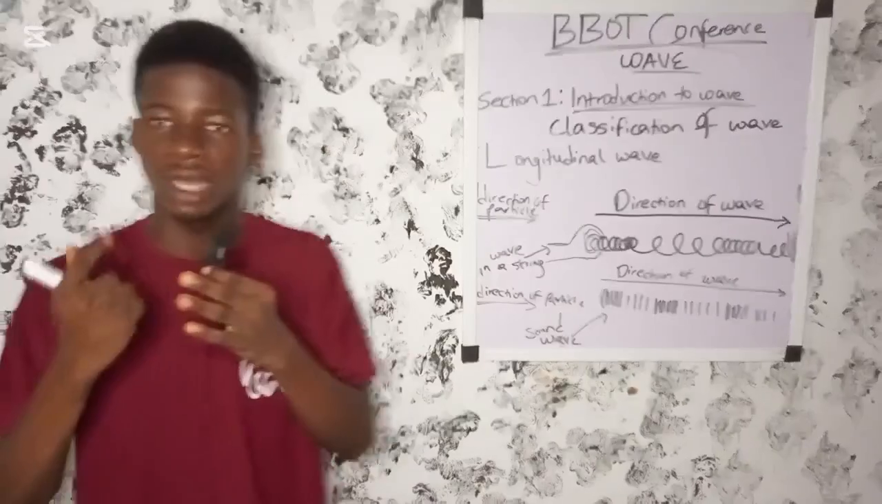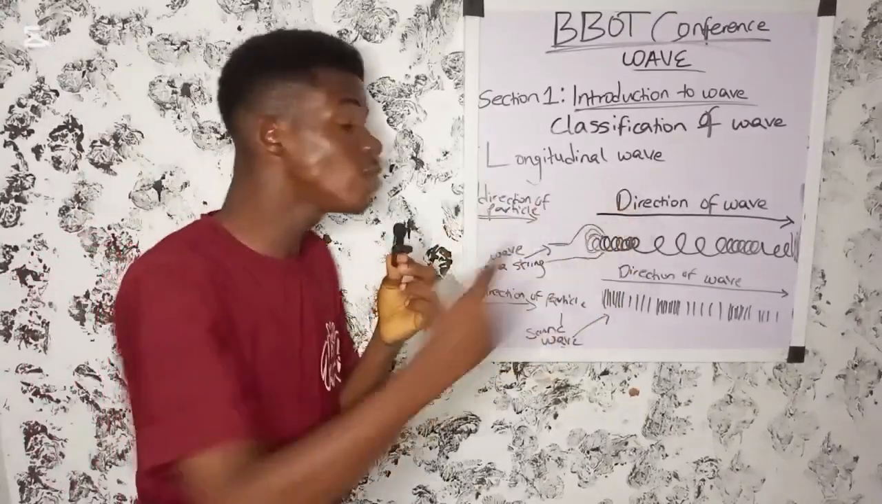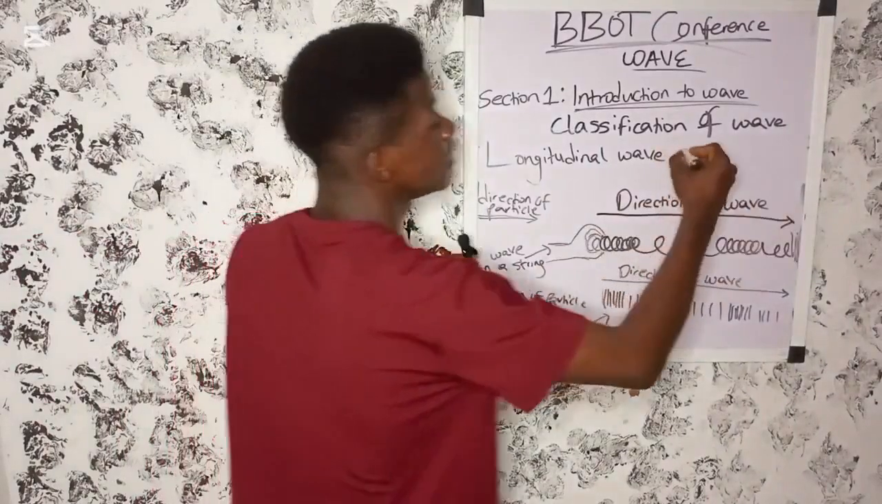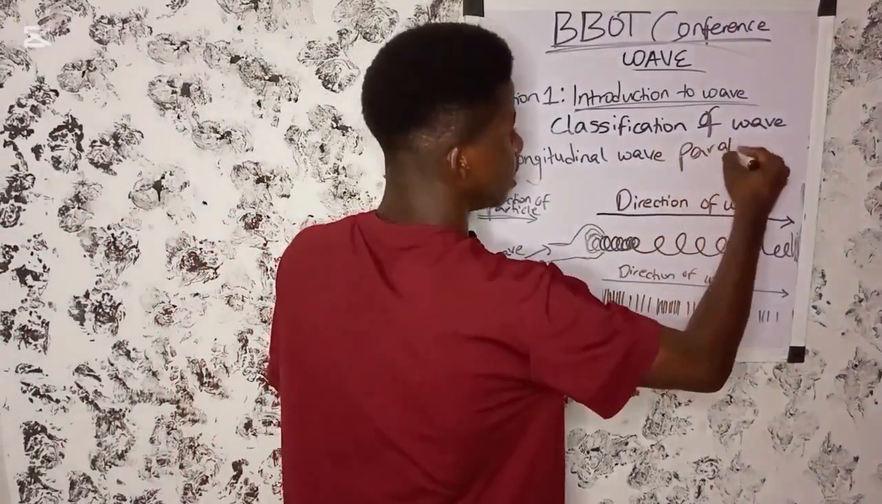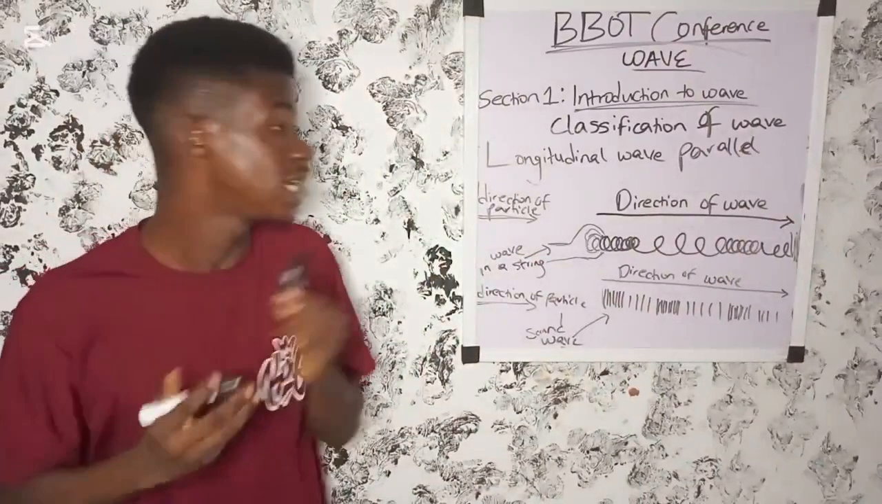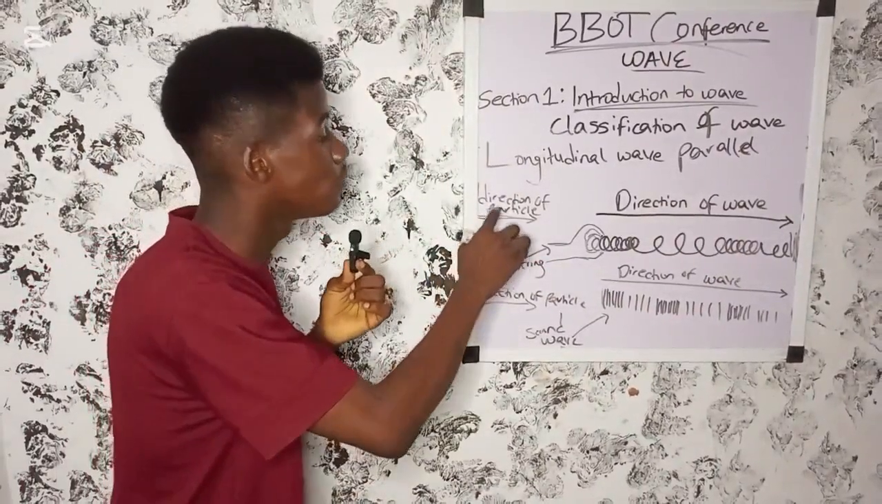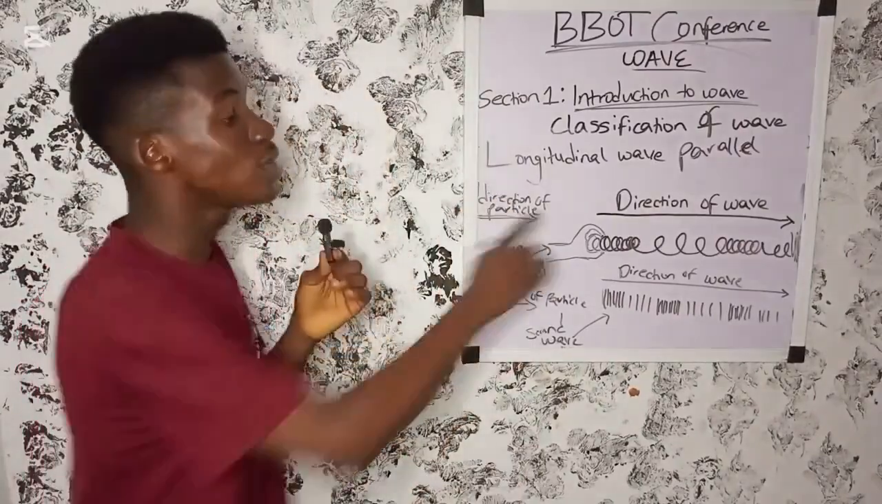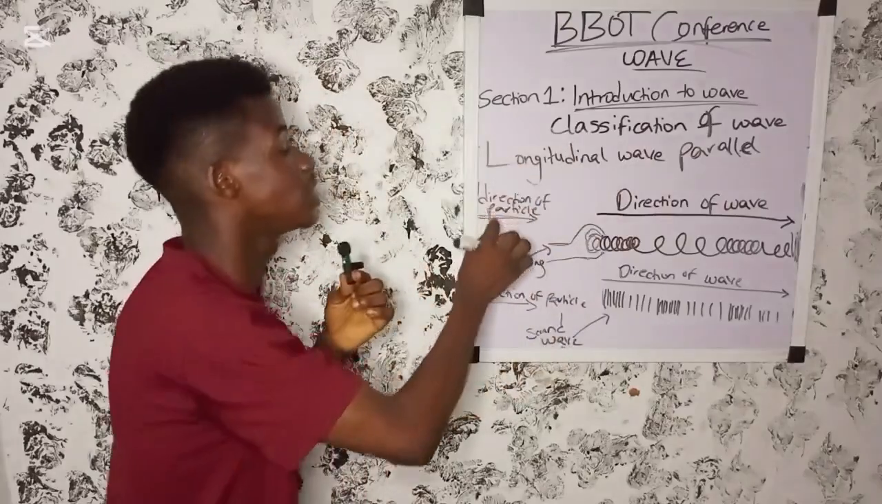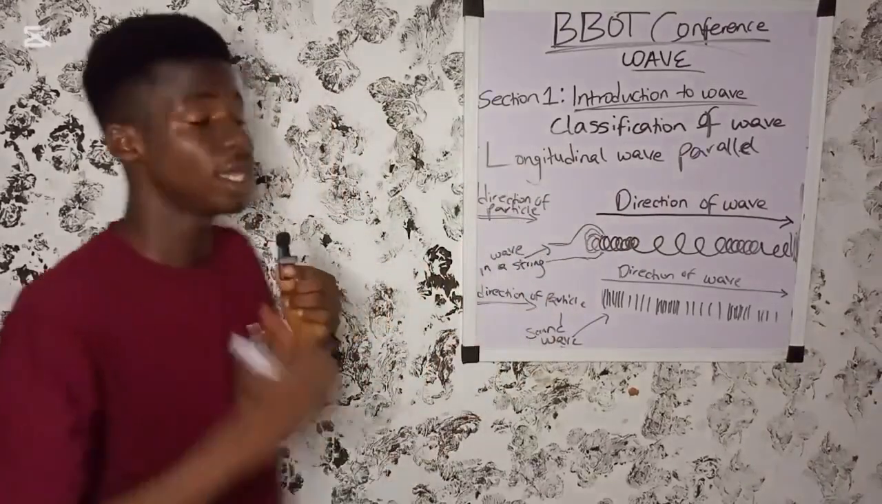Now, what is a longitudinal wave? A longitudinal wave is a wave in which the direction of the wave is parallel to the direction of the particle. In which the direction of the motion of the wave is parallel to the direction of the motion of the particle.